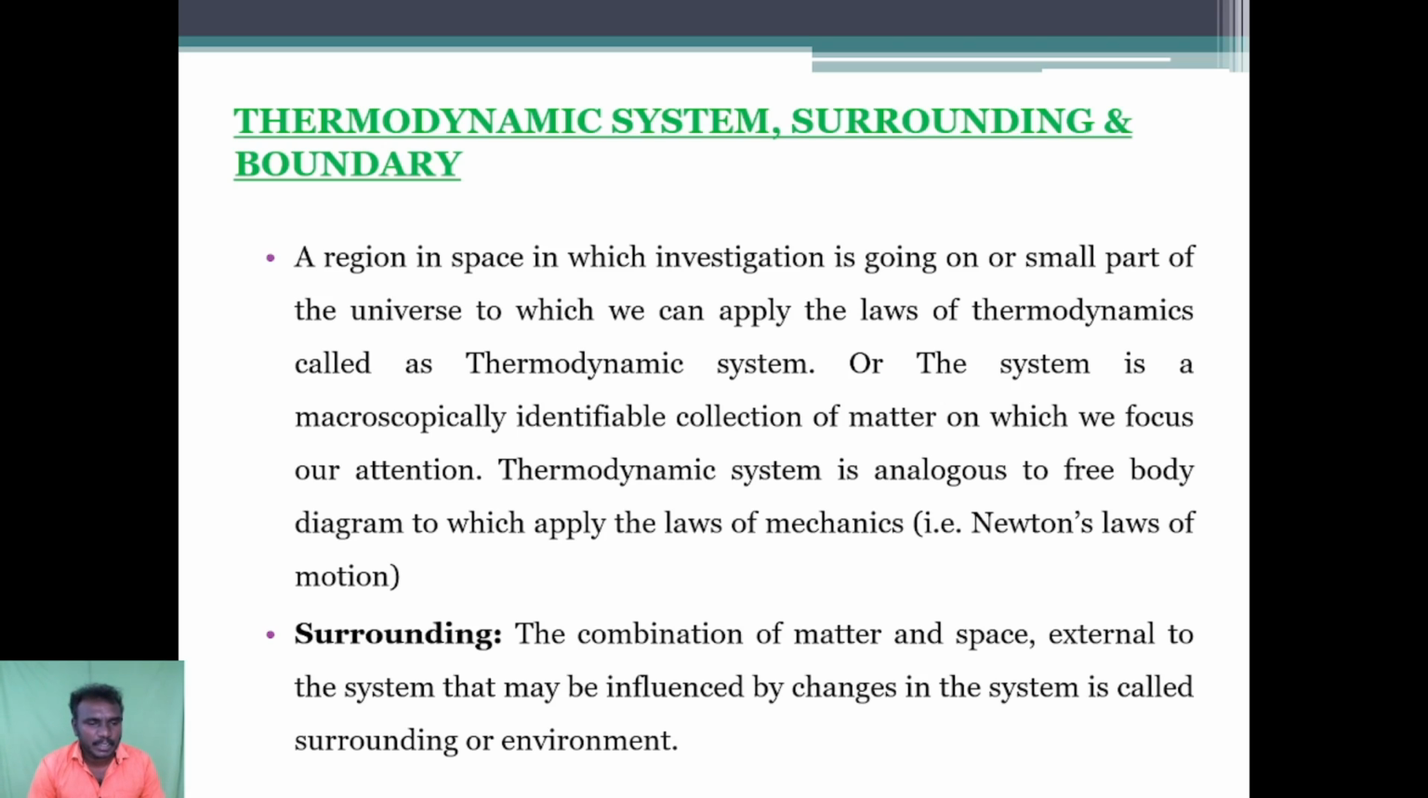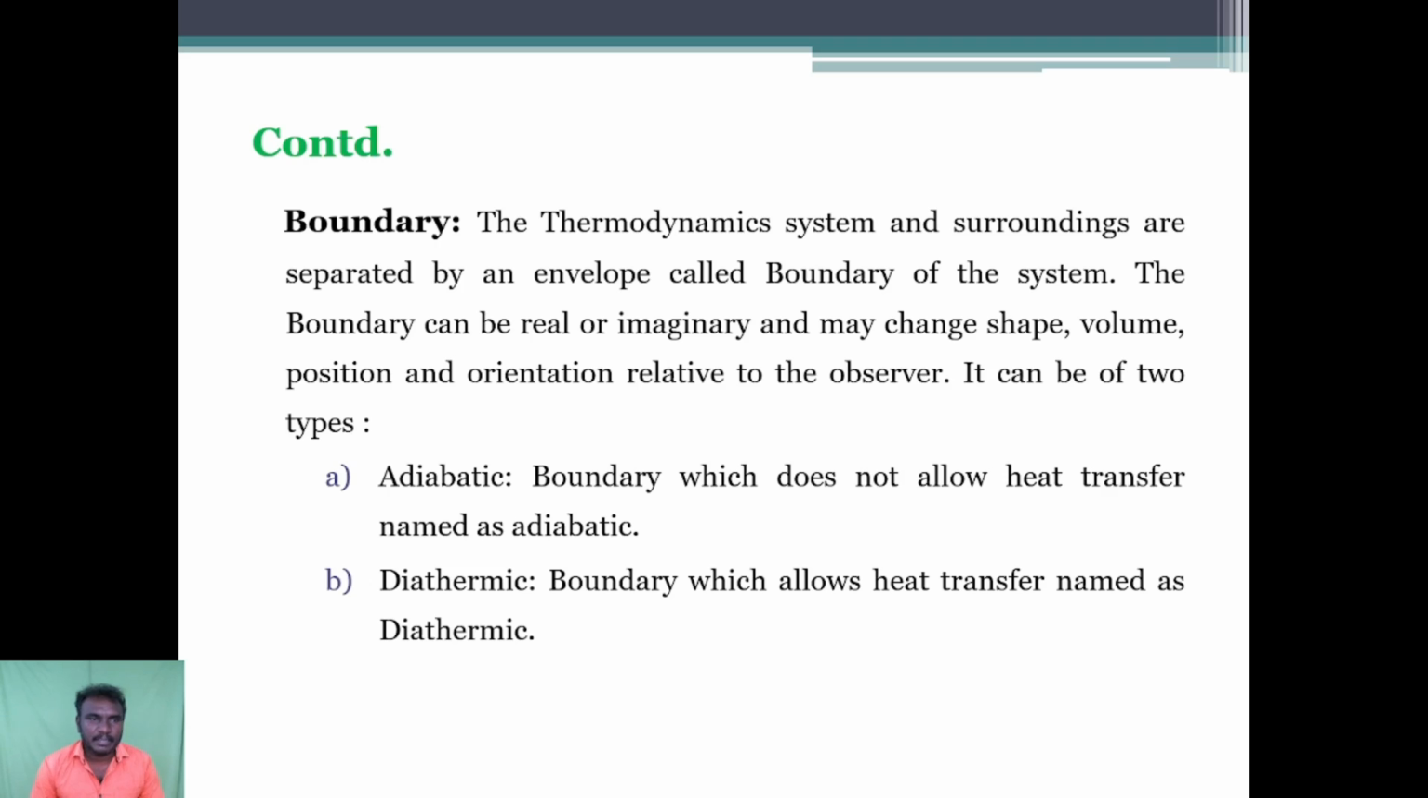motion. Surroundings: the combination of matter and space external to the system that may be influenced by the changes in the system is called surroundings or environment. Boundary: the thermodynamic system and surroundings are separated by an envelope called the boundary of the system. The boundary can be real or imaginary and may change shape, volume, position, and orientation relative to the observer.